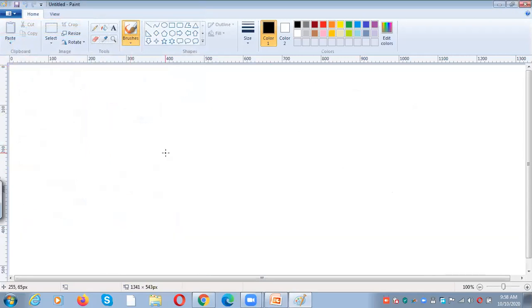For example, there are two processes, P1 and P2. There is a resource R1, right? R1 is assigned to P1, and P2 is waiting for R1. And there is another resource called R2.